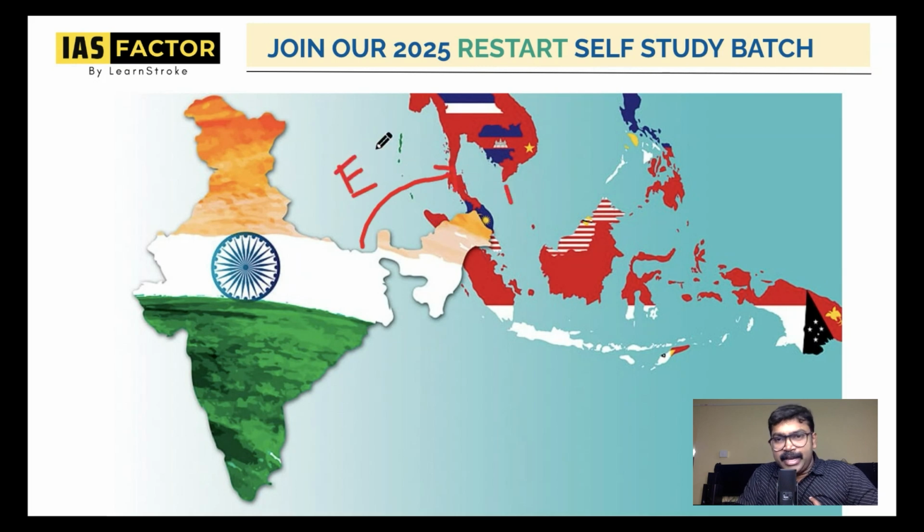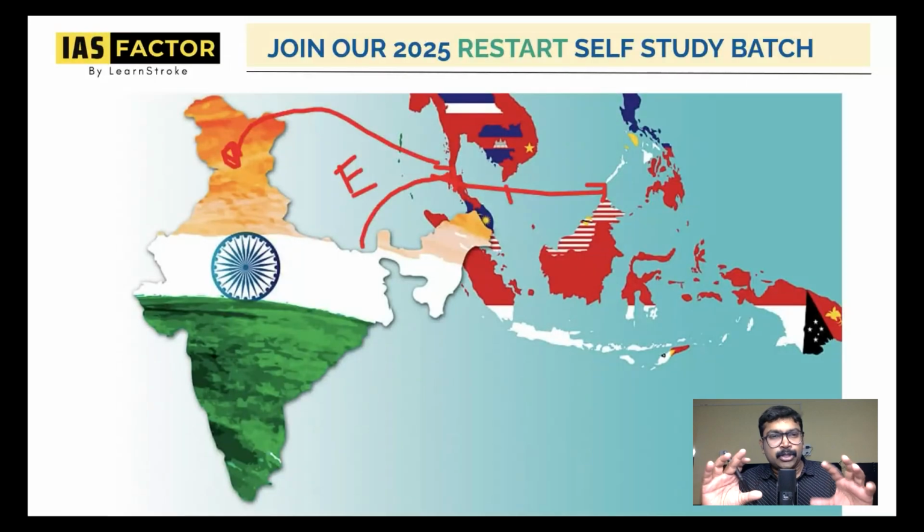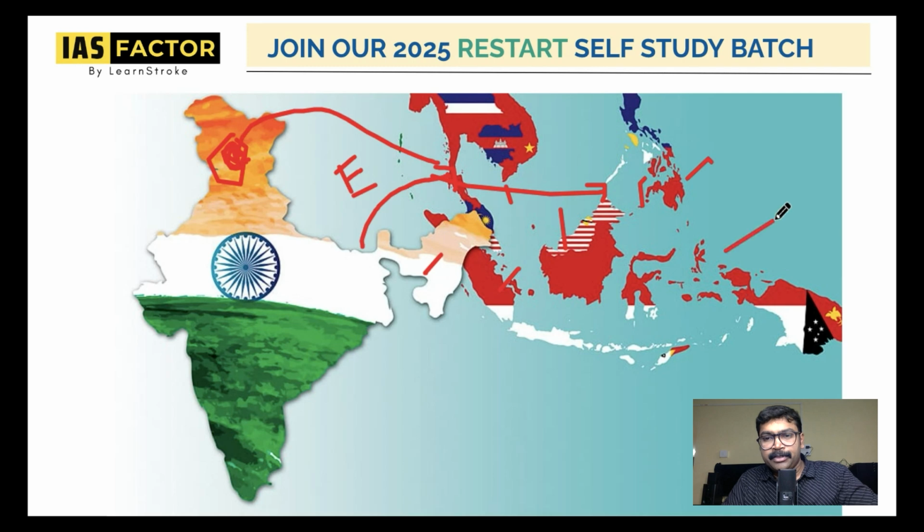So Look East policy: India is actually looking towards the east. That means having a better relationship with the countries on the eastern side. You cannot say that there are at least this many countries. There is no specific number for how many countries are towards the eastern side of India. What is India's policy? What is India's international relation? How is India maintaining a relationship with each and every country of this region? This is also one important concept of Act East policy.